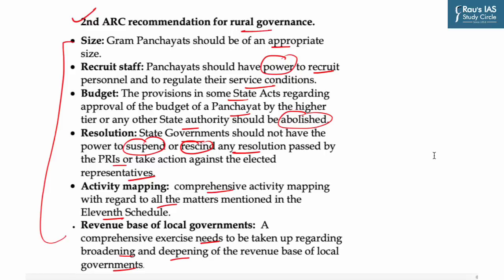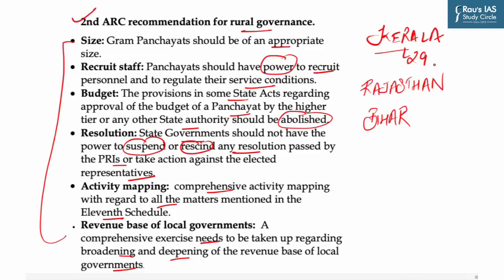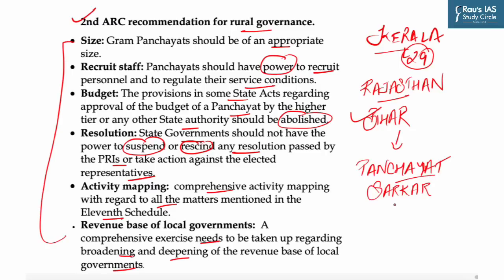So at last, democratic decentralization has taken deep root and looks very much irreversible. For instance, while Kerala has devolved all 29 functions to panchayats, Rajasthan took inspiration from Kerala to devolve many key departments such as health, education, women and agriculture to PRIs. Similarly, Bihar came out with the idea of Panchayat Sarkar, and states such as Odisha have reserved 50% seats for women. However, to make decentralization a reality, state governments must transfer funds, functions and functionaries to local bodies and take real ownership of the process.